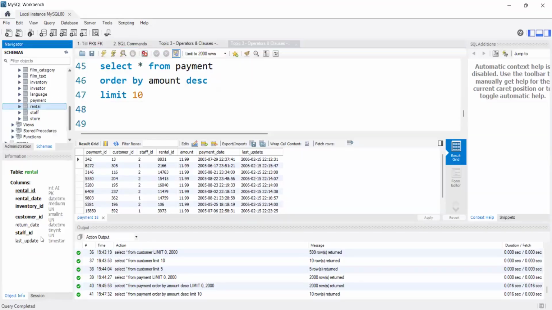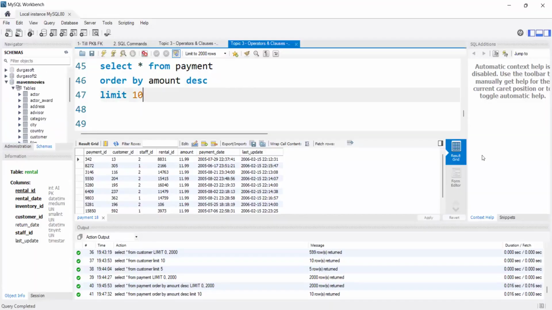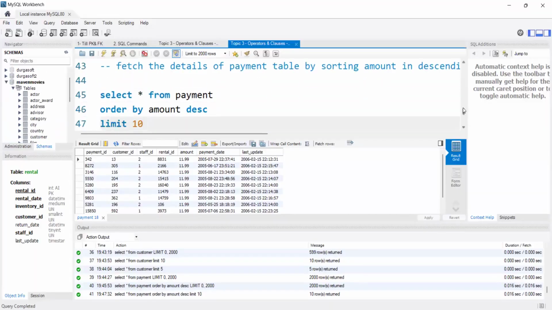Okay, I'll repeat it. My question is: fetch the details of the payment table by sorting the amount in descending order, but display only 10 records, or display only the top 10 amounts.